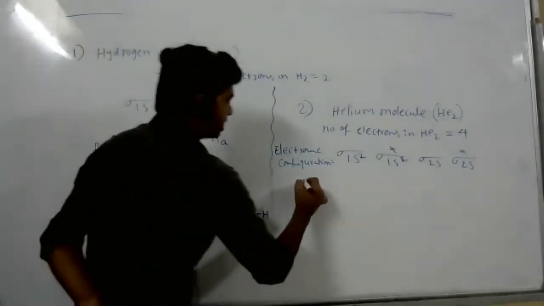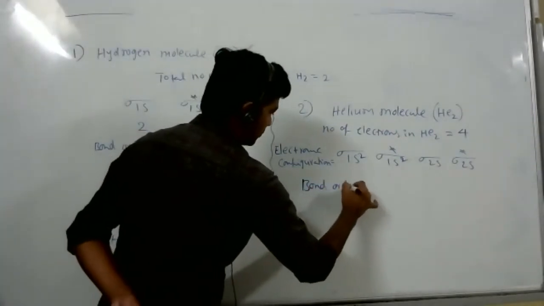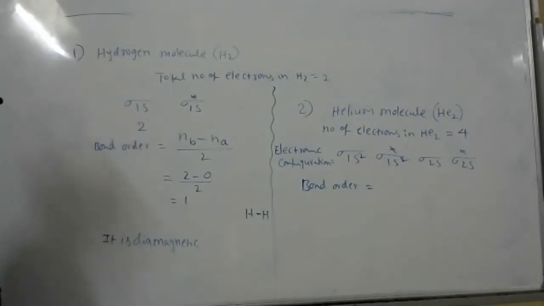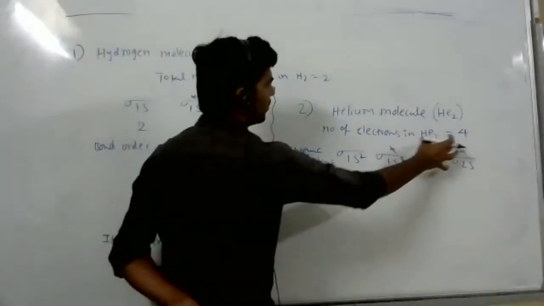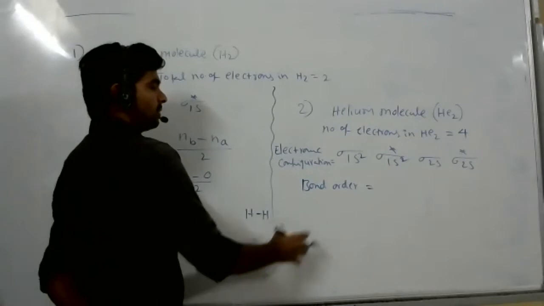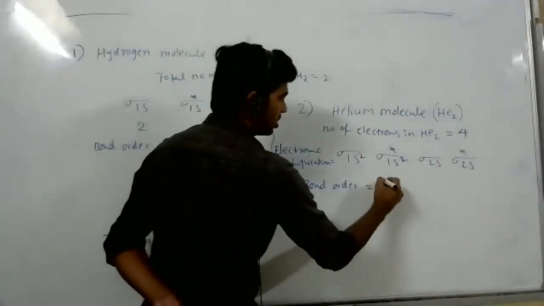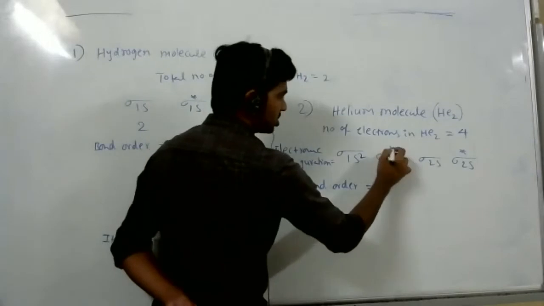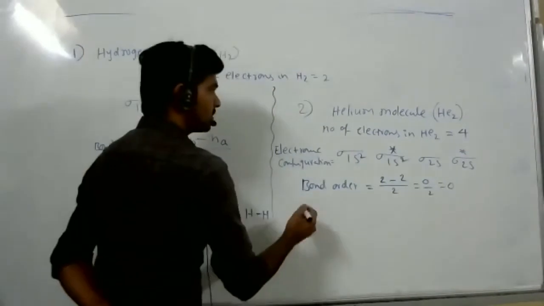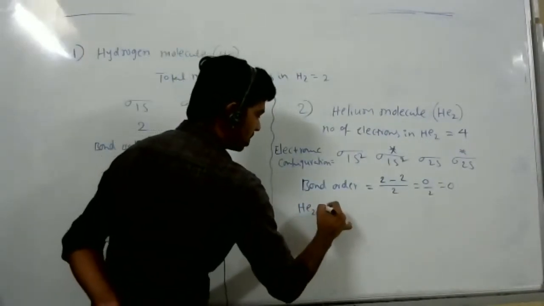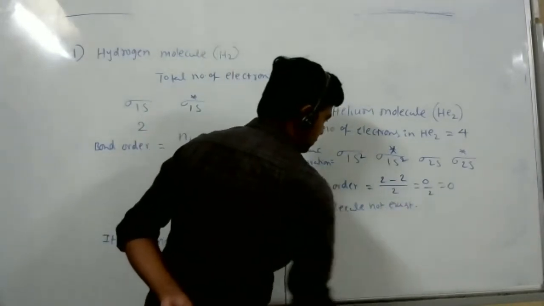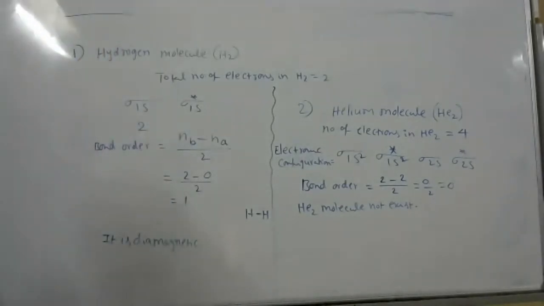Now bond order. So I have a doubt: if we don't write sigma 2s and sigma star 2s, is there any problem? No problem, not required, because here only 4 electrons are there. 2 molecular orbitals are enough, no need for 4. Now bond order is number of electrons in bonding, 2, minus number of electrons in anti-bonding, also 2, divided by 2. 0 by 2, 0. So bond order is 0. So He2 molecule does not exist, and it is diamagnetic.